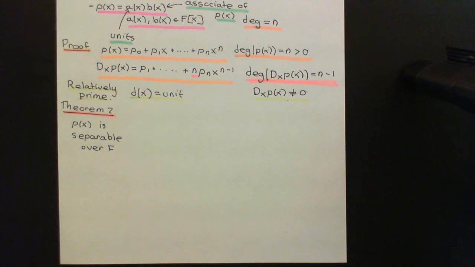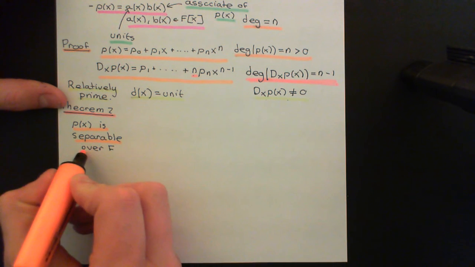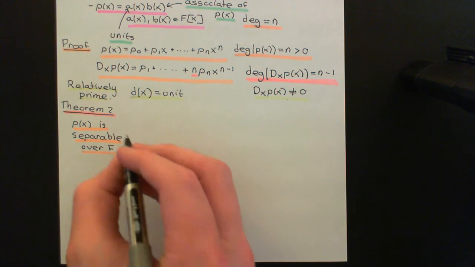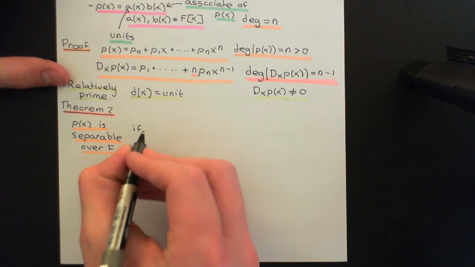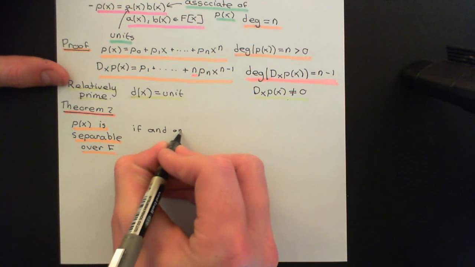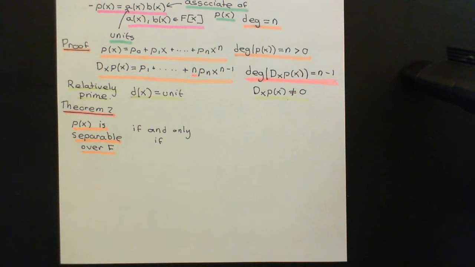P of x is separable over F if and only if, so this is a nice, beautiful equivalence, basically, equivalent statements here, if and only if we take the irreducible factorization of p of x in the ring of polynomials over the field capital F. We know that the ring of polynomials over a field is a Euclidean domain, which implies it's a principal ideal domain, which implies it's a unique factorization domain.